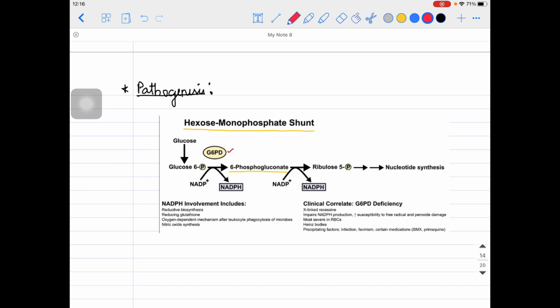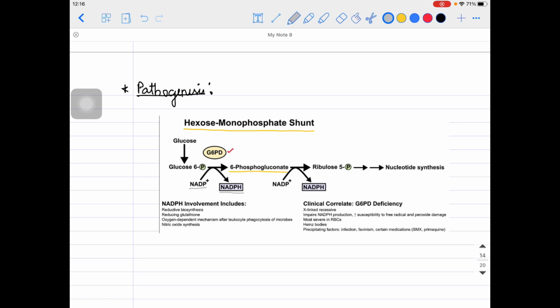Now what you need to understand is that here there is a conversion of glucose 6-phosphate into 6-phosphogluconate with the help of G6PD. And NADP plus over here, an important thing, is converting into what? NADPH. Now this NADPH is nicotinamide adenine dinucleotide phosphate. You must have heard about this in biochemistry also. So this pathway is generating this particular NADPH.